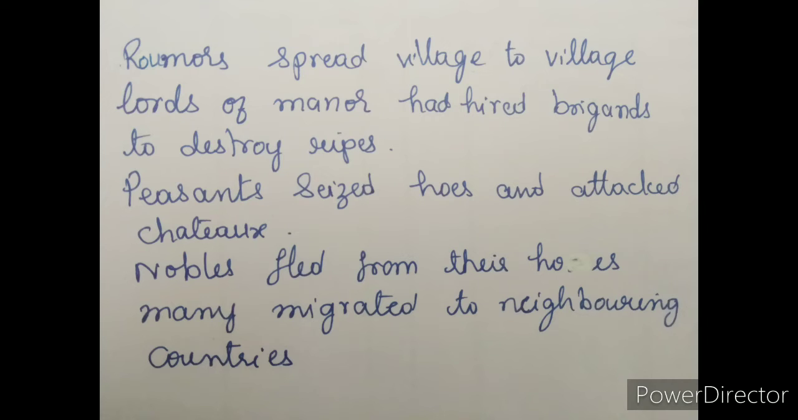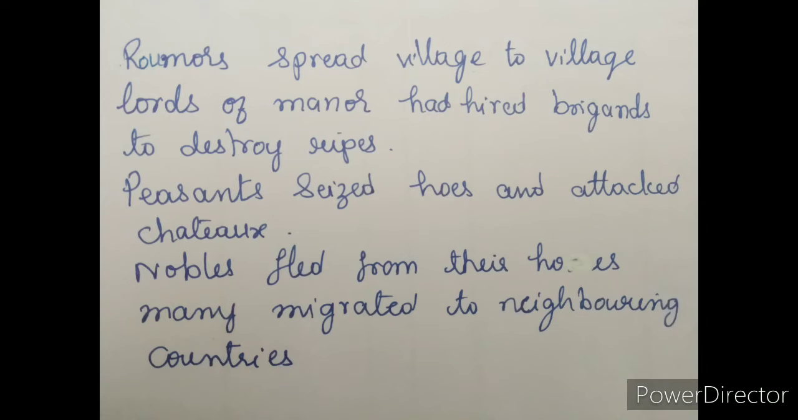The rumors spread from village to village that the lords of the manor had hired bands of brigands to destroy the ripe crops. These rumors were spread across the empire. So, caught in a frenzy of fear, the peasants held hoes and pitchforks, and they attacked the noble houses, the residences of noblemen. That is châteaux. Châteaux means the residence of noblemen. So as soon as the rumors spread into the countryside, the people had that fear, right?